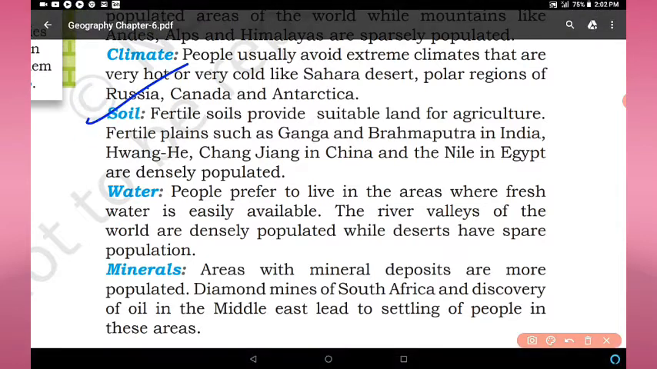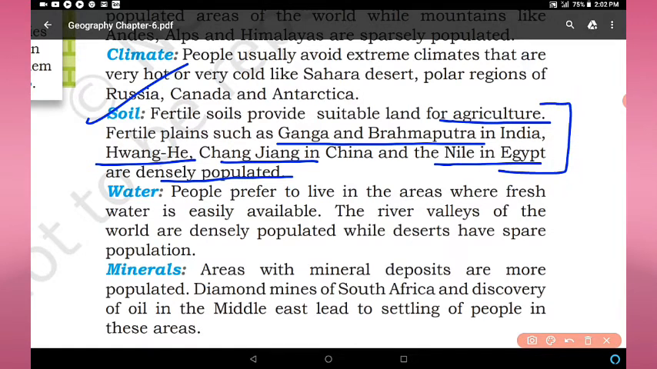Third factor is soil. If soil is fertile in a particular area, definitely more and more people want to live in that area. Fertile soils provide suitable land for agriculture, and agriculture is a very important part of the economy, right? If agriculture is possible, people can grow crops and earn their livelihood and easily earn money also. Fertile plains such as Ganga and Brahmaputra in India, Huanghe in China, Changjiang in China and the Nile in Egypt are densely populated because these areas have very fertile soil.